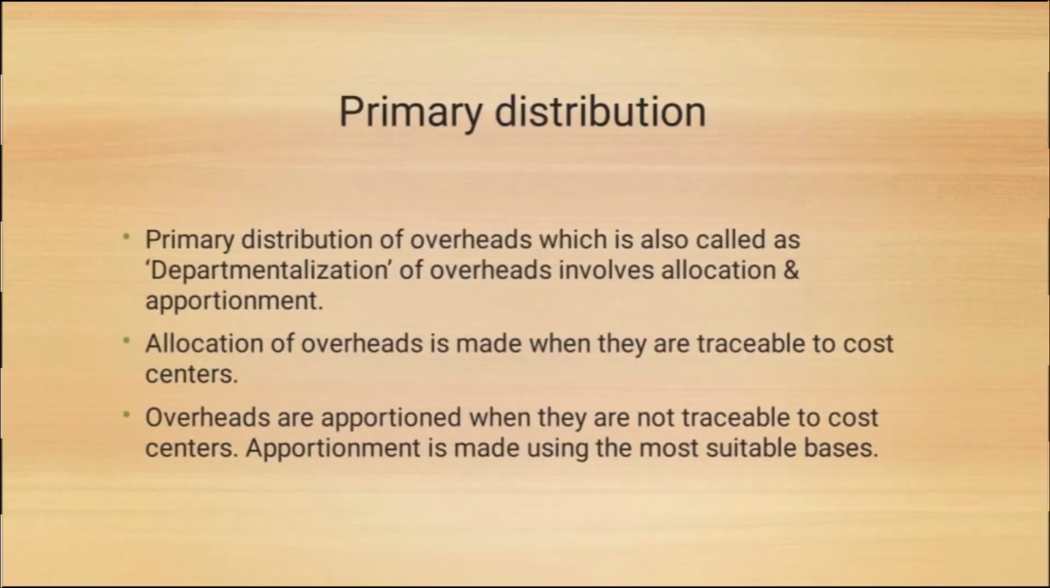Primary distribution. Primary distribution of overheads, which is also called departmentalization of overhead, involves allocation and apportionment. Allocation of overhead is made when they are traceable to a cost center. Overheads are apportioned when they are not traceable to the cost center.